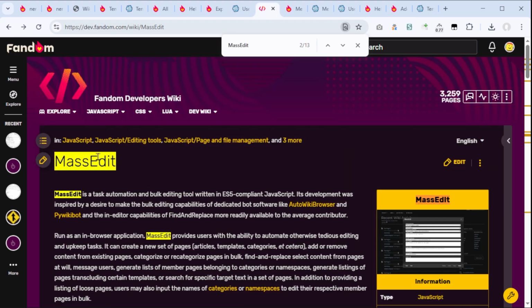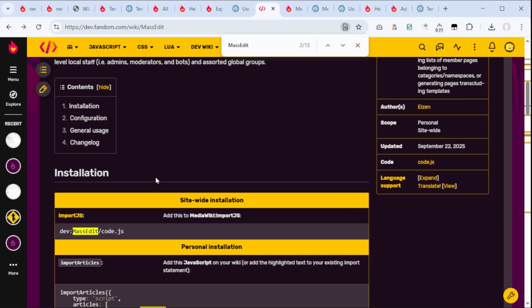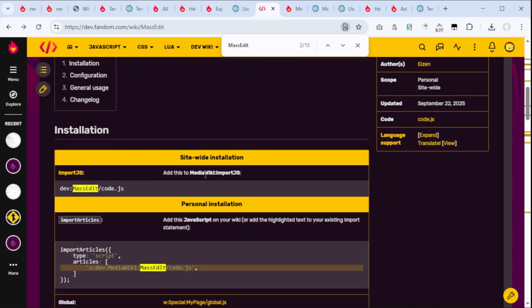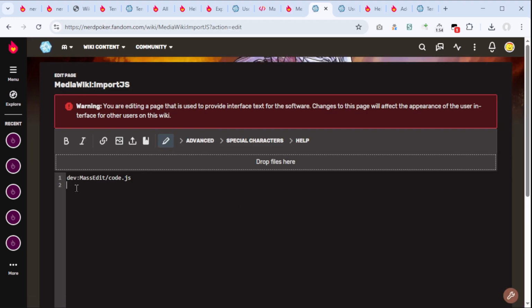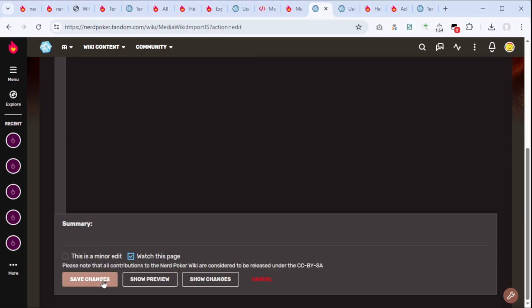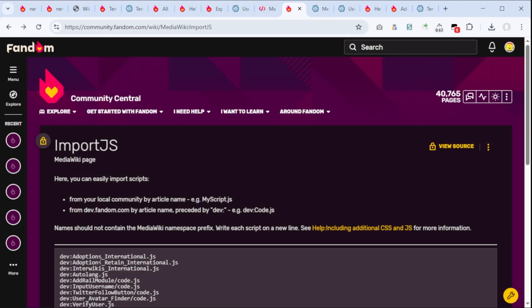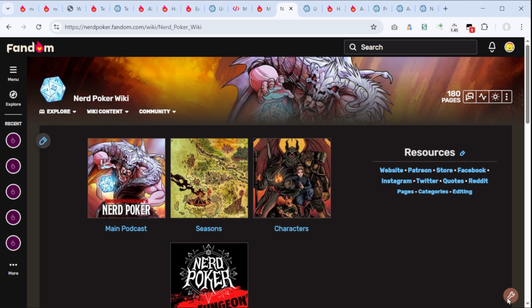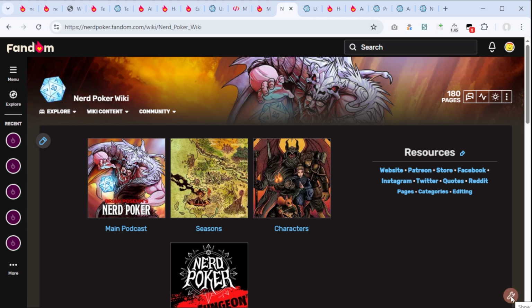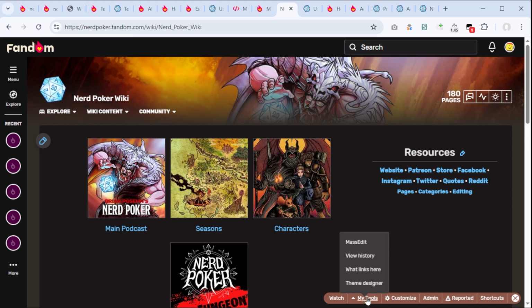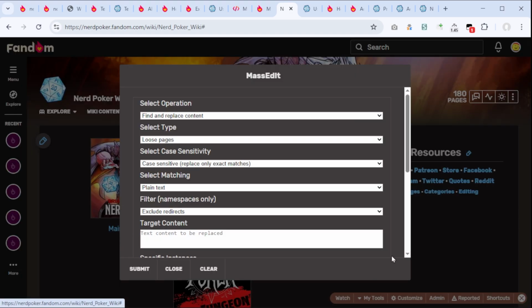All right, so now it's time for MassEdit. To install MassEdit, you use MediaWiki import.js, which is over here. Community Central has a bunch of extensions, and so I just add dev:/massedit/code.js and save, and here it is. Looks pretty much the same. Okay, so now that we did this, it is here in the toolbar at the bottom right. Here in my tools, MassEdit.